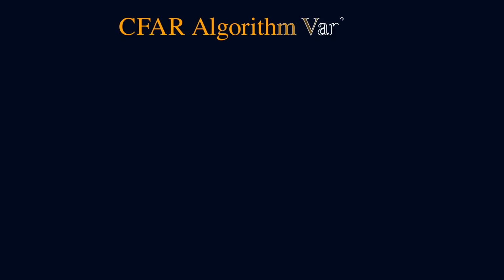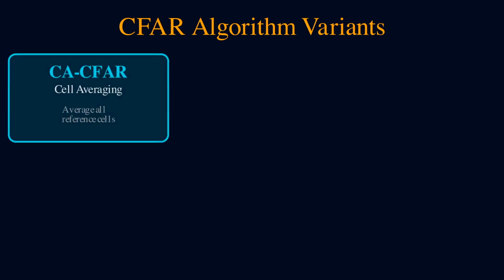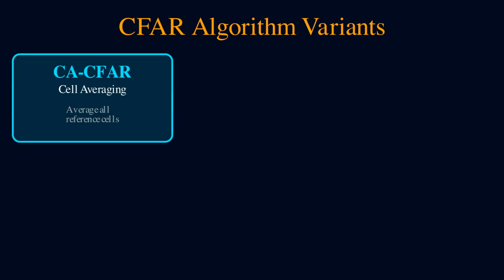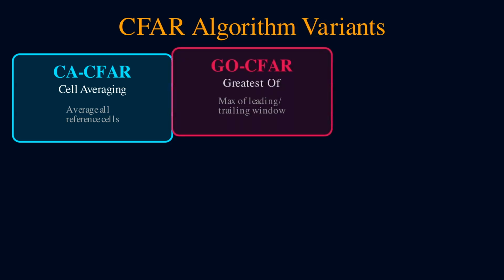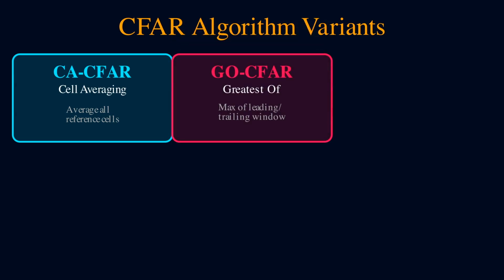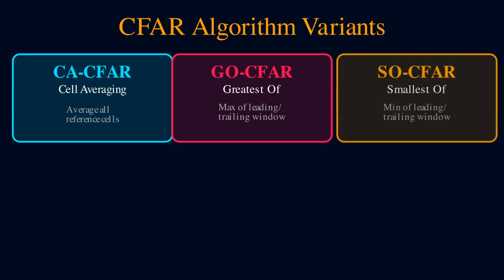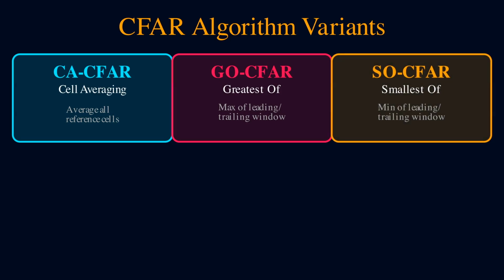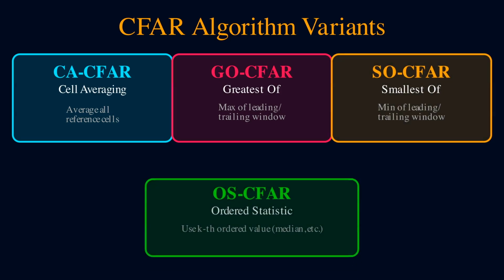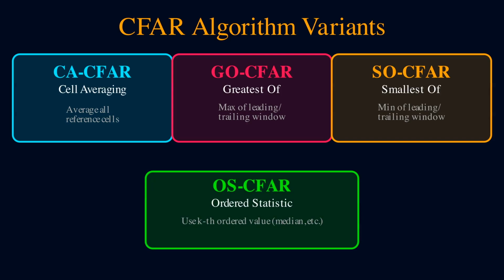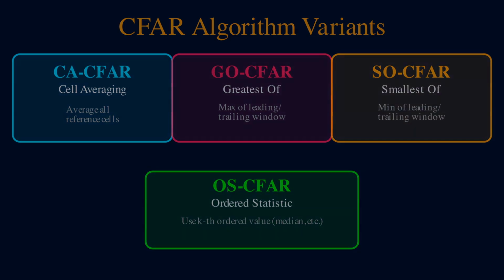CFAR isn't a single algorithm, it's a family of variants optimized for different scenarios. CA-CFAR, cell averaging, simply averages all reference cells, fast and effective in uniform noise. GO-CFAR, greatest of, takes the maximum of leading and trailing windows, excellent when targets might be nearby. SO-CFAR, smallest of, uses the minimum, ideal for clutter edges. And OS-CFAR, ordered statistic, uses the kth ordered value like the median, robust against outliers and interference.